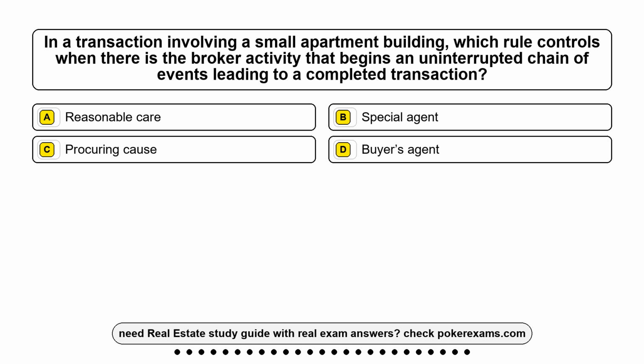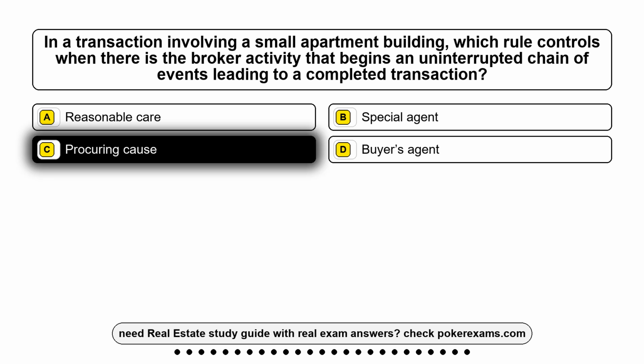Question 13. In a transaction involving a small apartment building, which rule controls when there is the broker activity that begins an uninterrupted chain of events leading to a completed transaction? Option A. Reasonable care. Option B. Special agent. Option C. Procuring cause. Option D. Buyer's agent. The correct answer is option C.